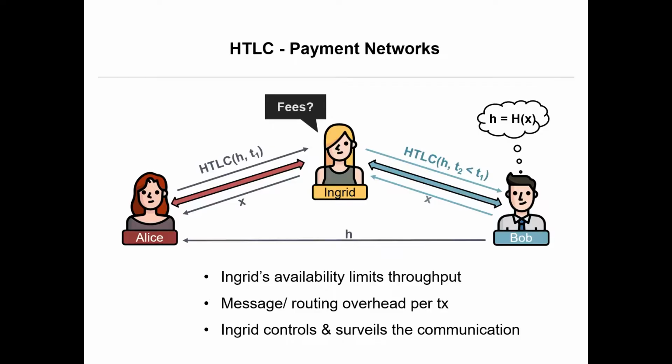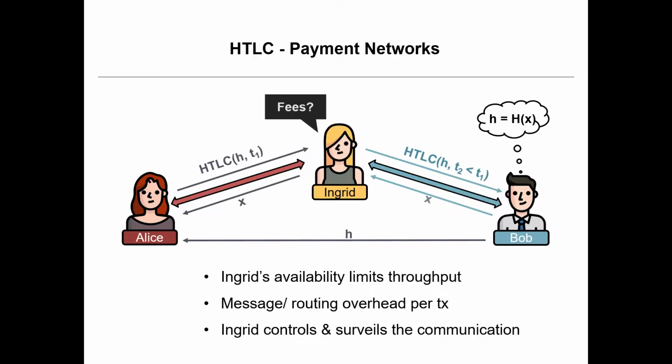There's another question: maybe for every payment we have to find a new route, so that takes us additional time. And of course, Ingrid wants to be paid for her service. So she wants a transaction fee for every transaction that she routes in this network. It's probably going to be much cheaper than sending it directly over the blockchain, but still.